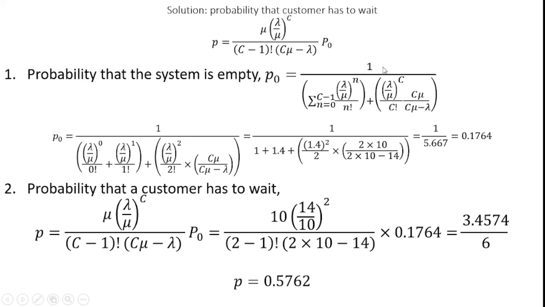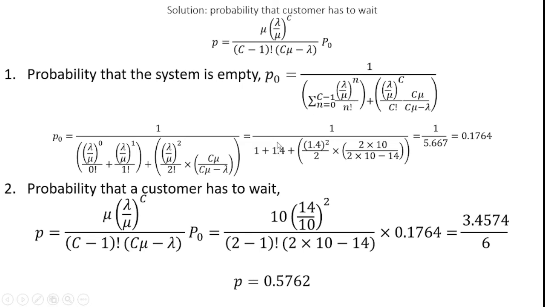In this, we know all the values: lambda, mu, n, and c. What about the next step? Yes, we can substitute the values for the notations. Lambda we already know is 14, mu is equal to 10.